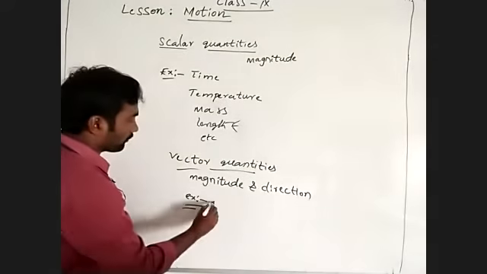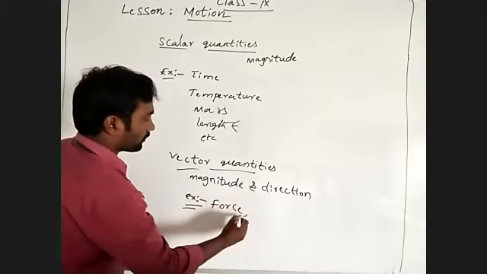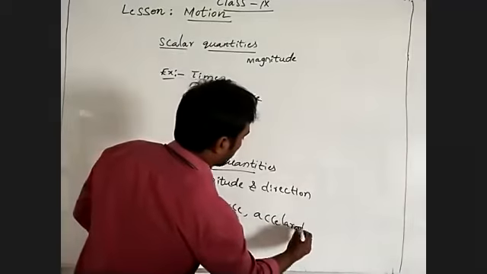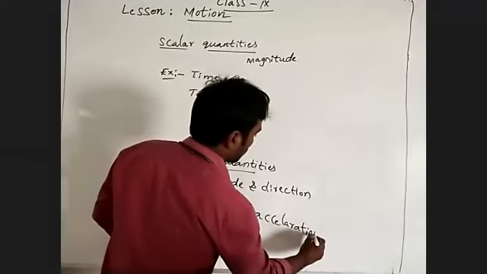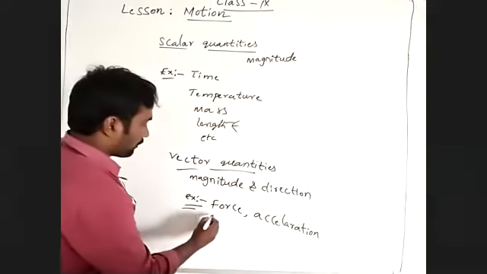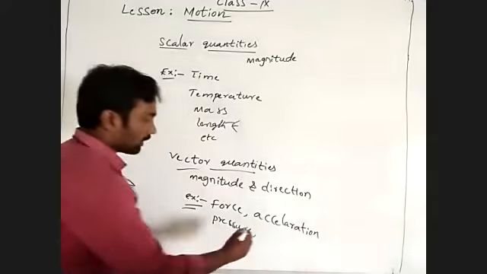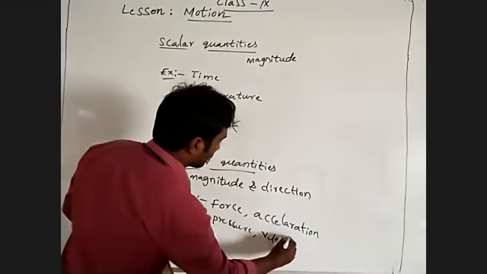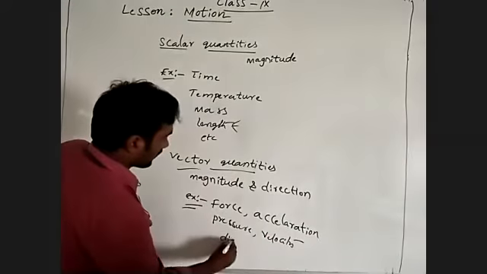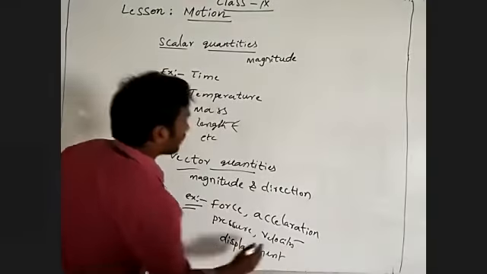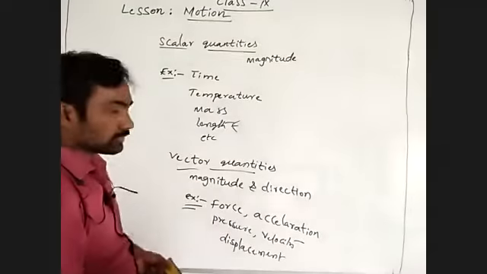Examples for those: force, acceleration, pressure, velocity, displacement. Work, power, such like we can discuss.